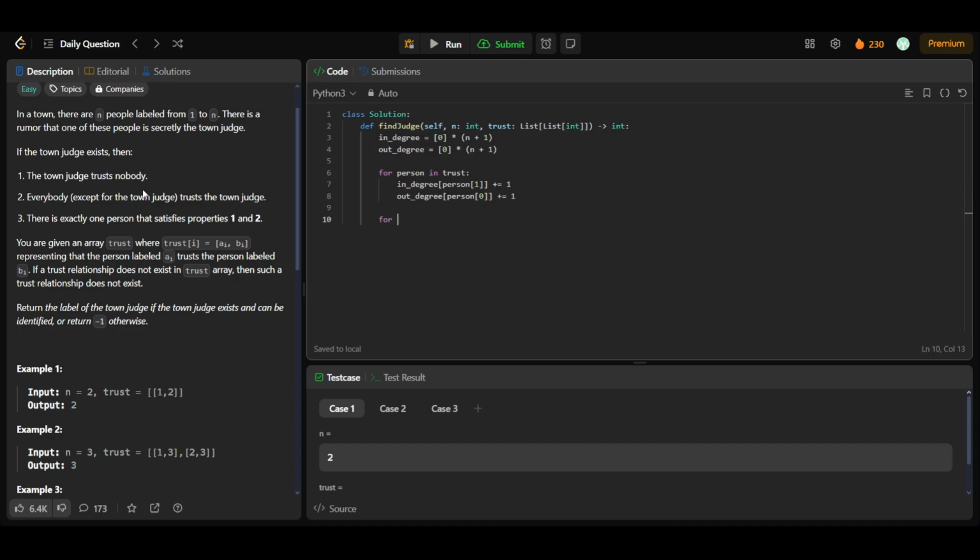And now we'll be traversing both the arrays, for i in range 1 to n plus 1. Sorry, here it should start from 1, and go up to n plus 1.